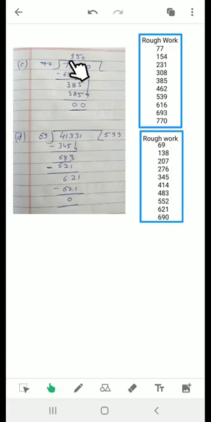So that will come 9 times. We will subtract. After subtraction we will get 38. Then this 5 will come down. What is the number? 385. Is this 385 divisible by 77? Yes. It is coming 5 times. How many times? 5 times. So 5 times this 385. So we will write 5 there, and then 385 and then 0.